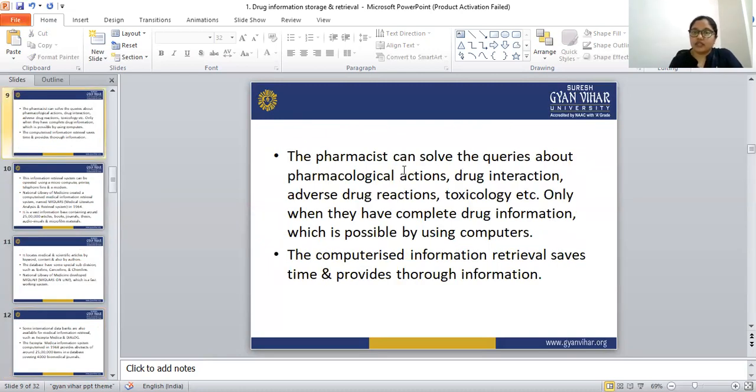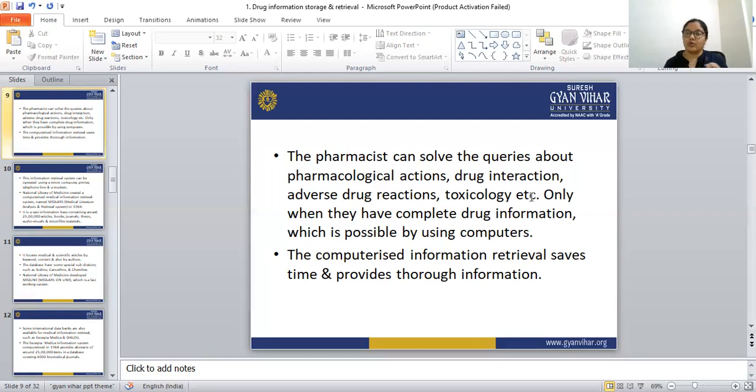The pharmacist can solve queries about the pharmacological action, drug interaction, adverse drug reactions, toxicology, etc. We can store all the information about the pharmacological action of each and every drug in the computer. There are lots of drug interactions, drug-food interactions.